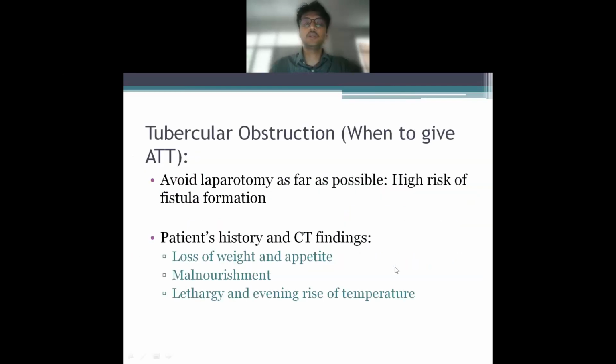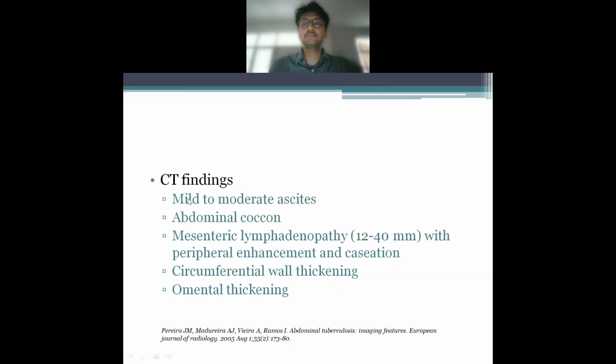Last but not the least, some points about tubercular obstruction. We need to avoid laparotomy as far as possible because there is a high risk of fistula formation. The patient's history and CT findings suggest a loss of weight, loss of appetite, malnourishment, mild to moderate ascites, abdominal cocoon, mesenteric lymphadenopathy, circumferential wall thickening, and omental thickening. Now, why these are important is because you may not always find pathological or microbiological confirmation of tuberculosis, but the patient may be having features of tuberculosis. In such cases, empirical ATT can be given to these patients.